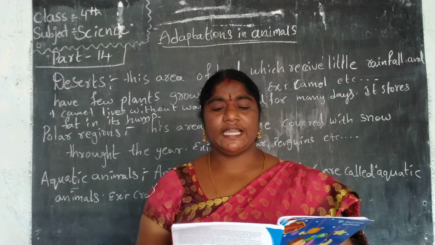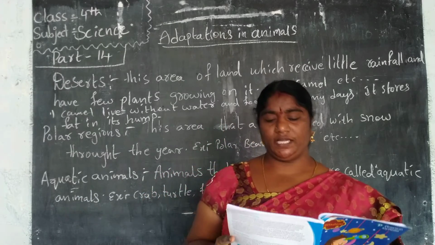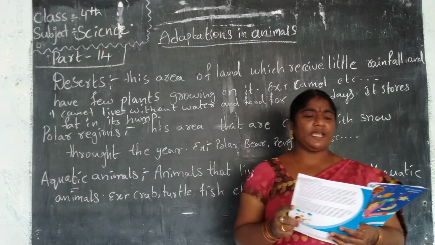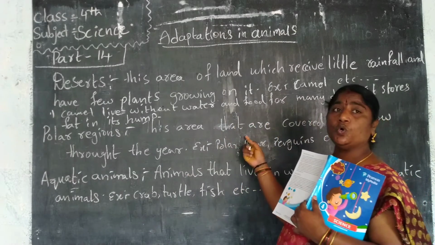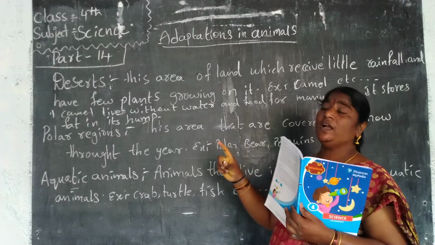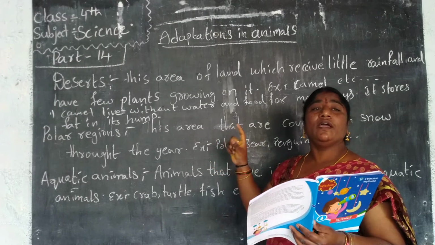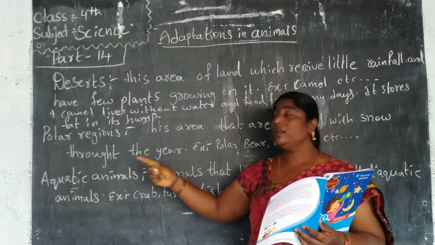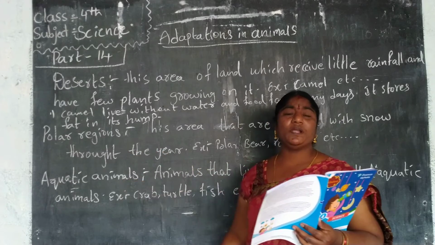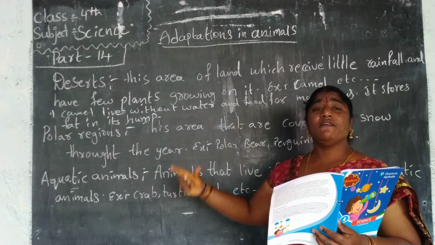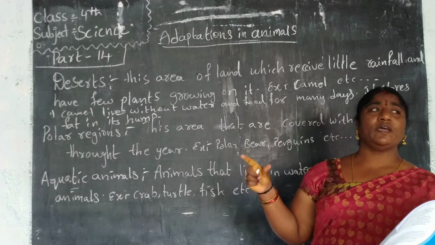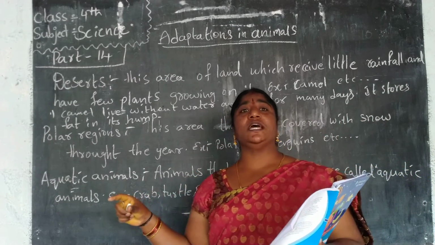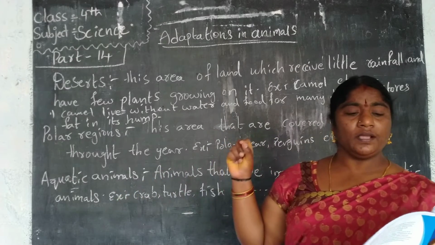Polar regions are the areas that are covered with snow throughout the year. They are the coldest places on Earth. Which ones? The polar regions. Why? Because it is the coldest place. It is totally covered with snow throughout the year. That's why we can call them the coldest places on Earth.